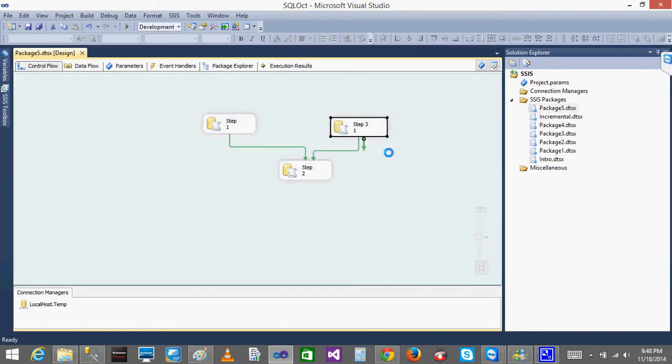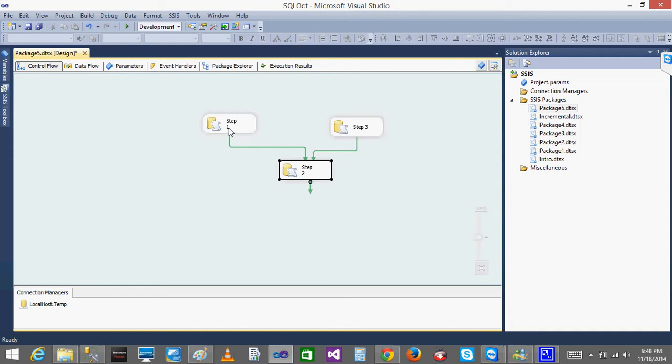But my scenario is that I don't want to wait for both of them. I want to do it in such a way that when either of them completes, because it is confusing, I'll name this step 3 here. What I want is that step 2 should not wait for both step 1 and step 3 to complete.